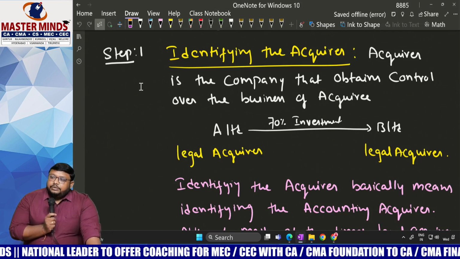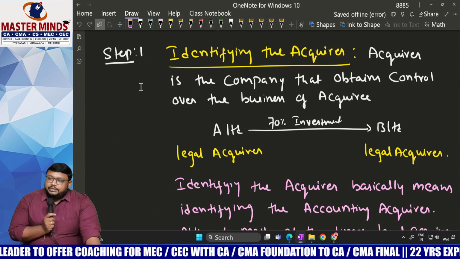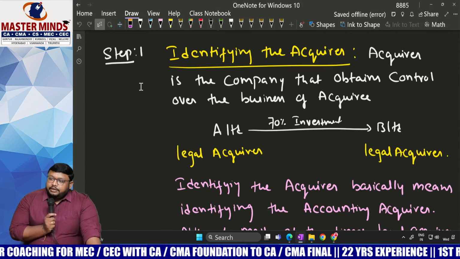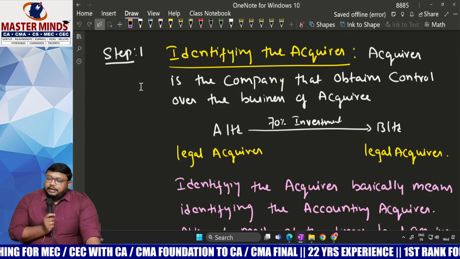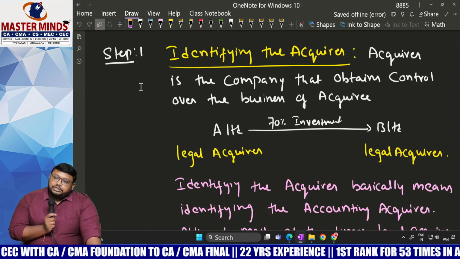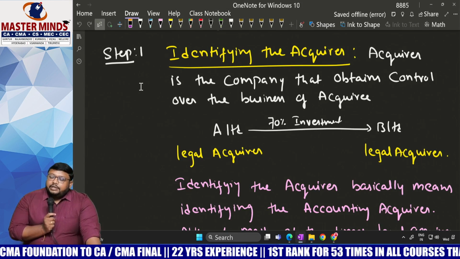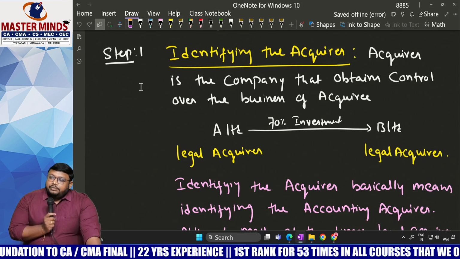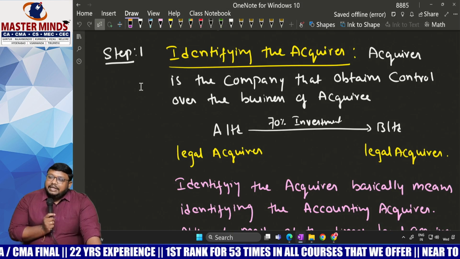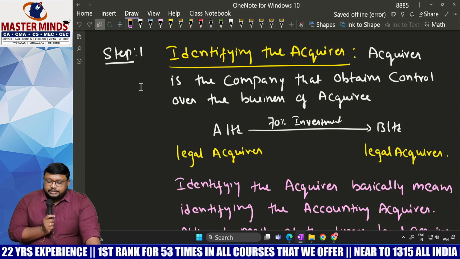The accounting acquirer. We also have a legal acquirer. Generally the person who acquires the business of another entity we call the acquirer, and from a legal point of view he is the acquirer. But we have to do accounting, so we need to know who the acquirer is from an accounting point of view. In most cases the legal acquirer will be the accounting acquirer, but in some cases like reverse acquisition, the accounting acquirer will be different. The legal acquiree sometimes will be the accounting acquirer. That we discussed in the morning.